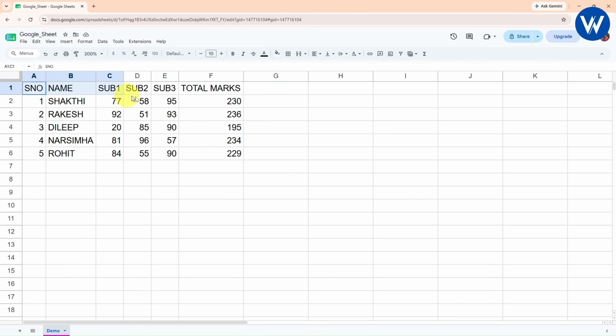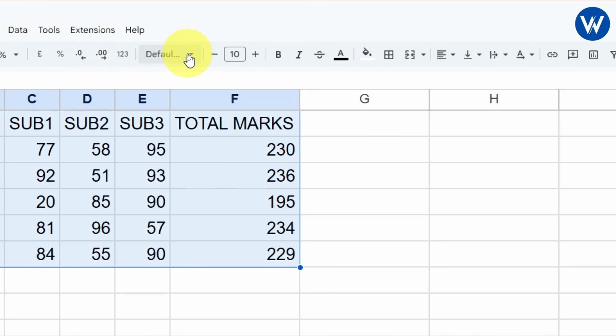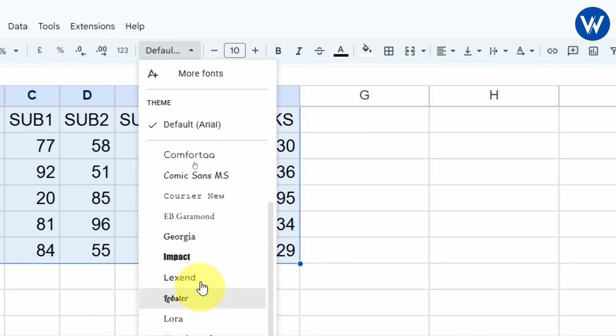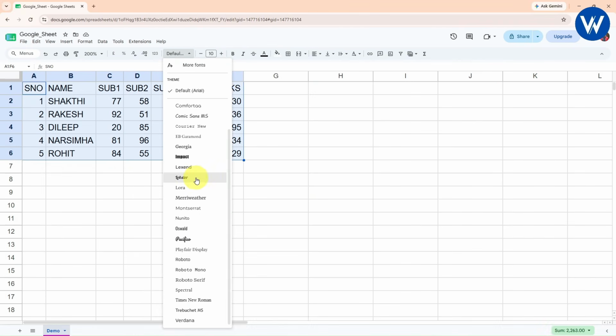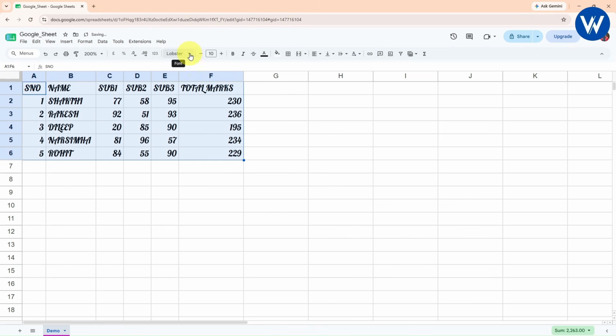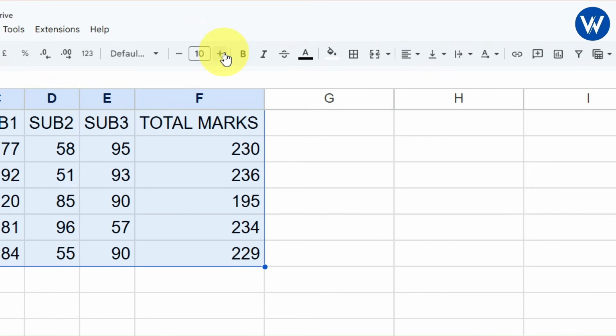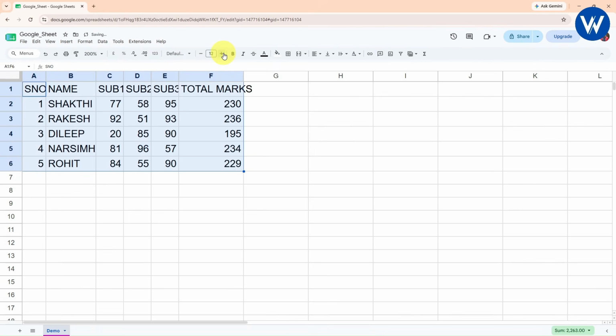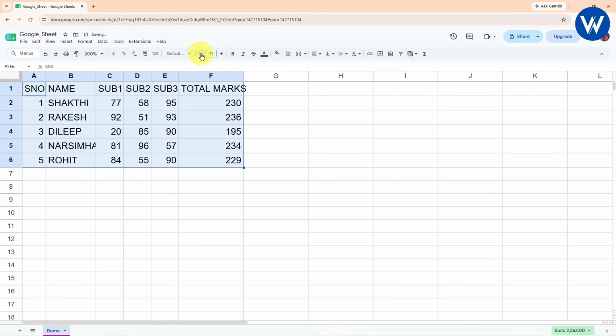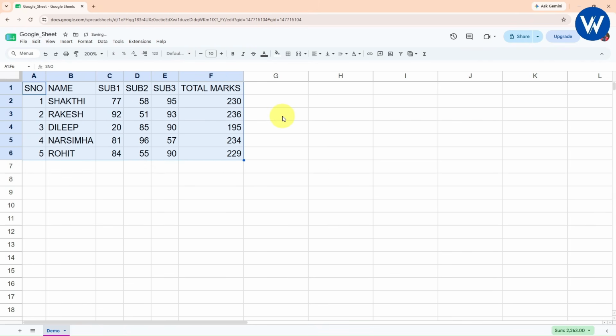Now let's suppose, guys, if you want to change the font, it is very simple. Just click on this option available. From here you can select any different font according to your convenience. Okay, so right now I will undo it. Perfect. If you want to increase the font size, with the help of this option you can increase the font size. I hope you guys are understanding. Make sure you practice along with me.